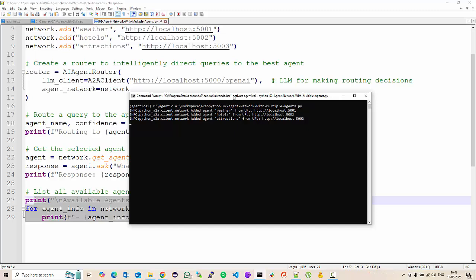Let it run. Hopefully it should give the right agent. Yeah, so it says routing to weather with 50% confidence.